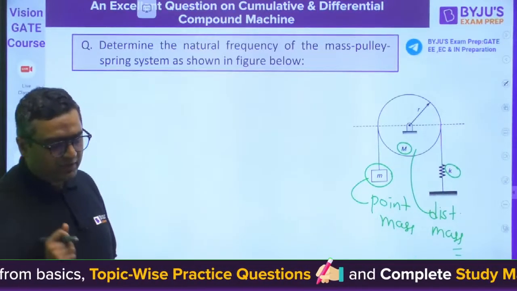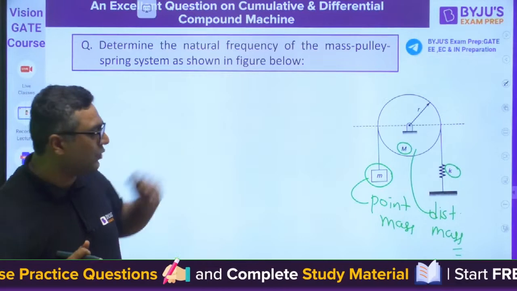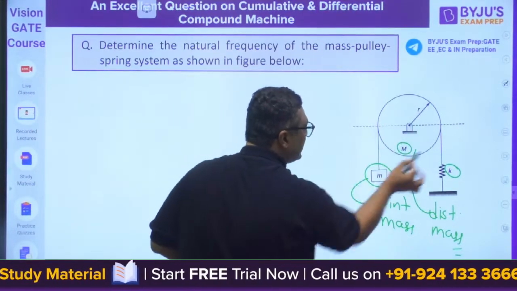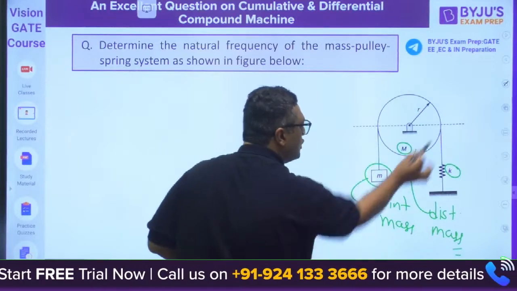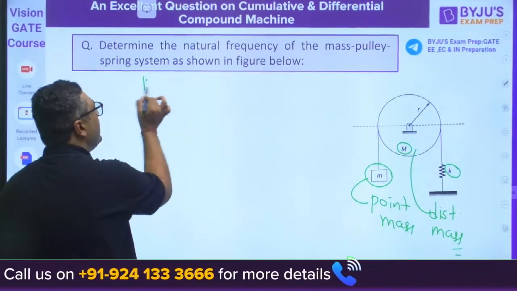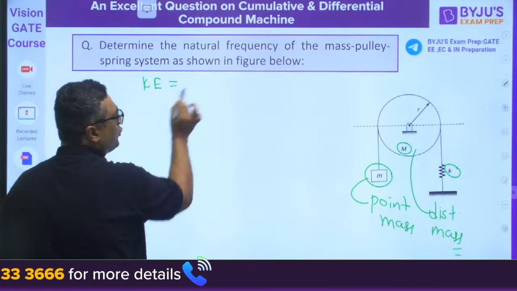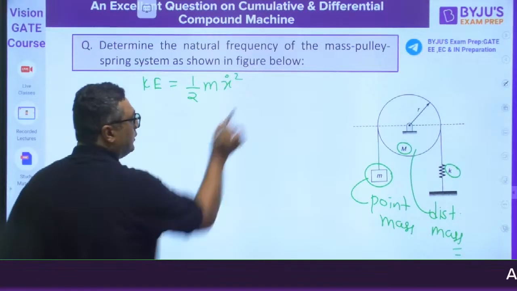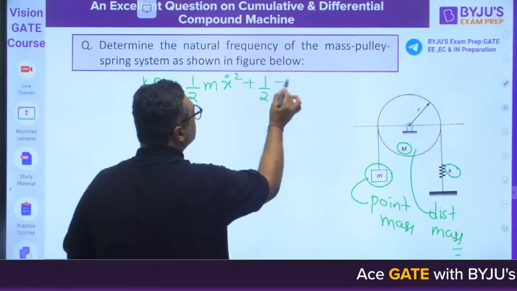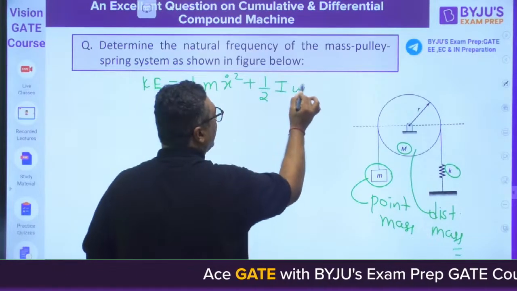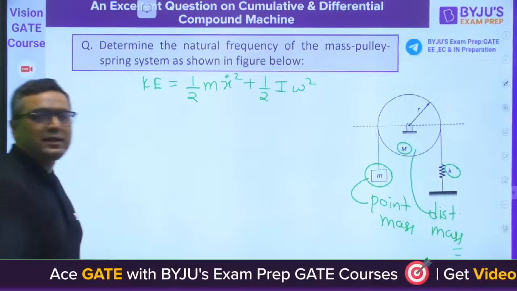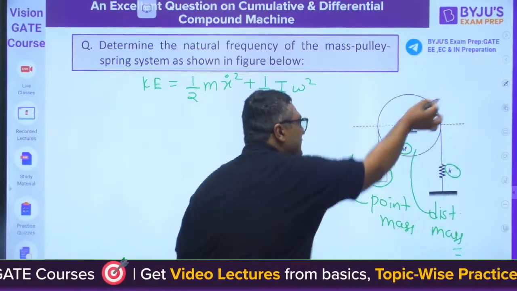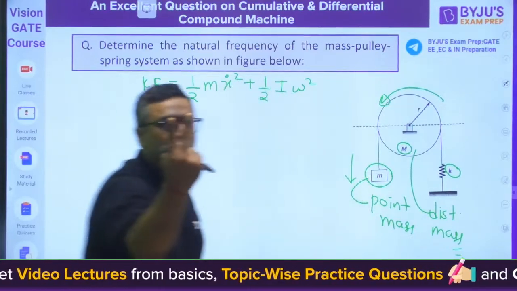So my dear, this is a rotating body. If I write the kinetic energy of the system, it is going to be half m x dot squared plus half I omega squared. Am I correct? Because this will have one kinetic energy and this will have another kinetic energy, as there are two masses.